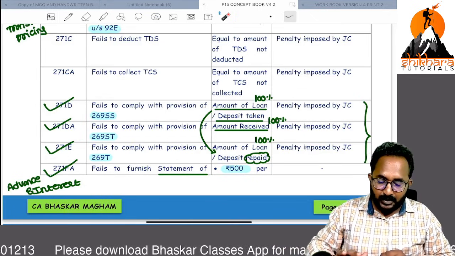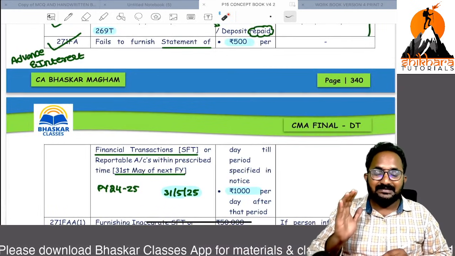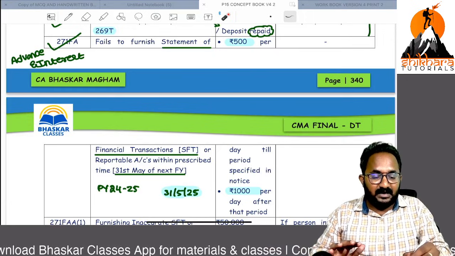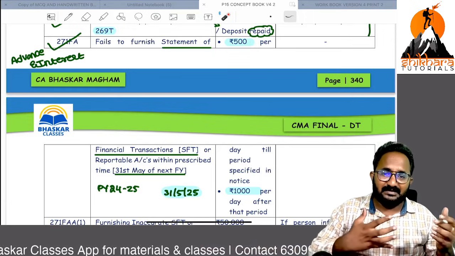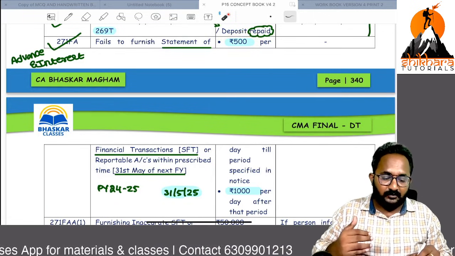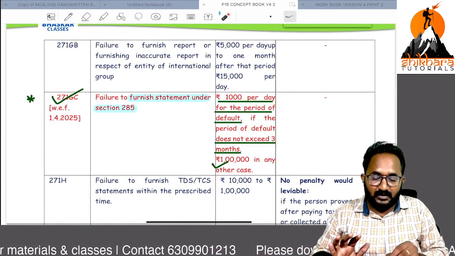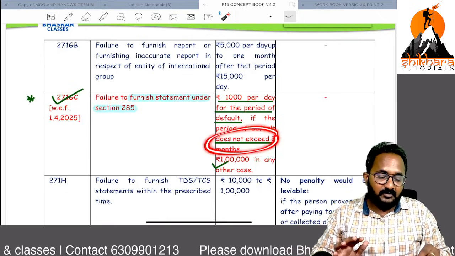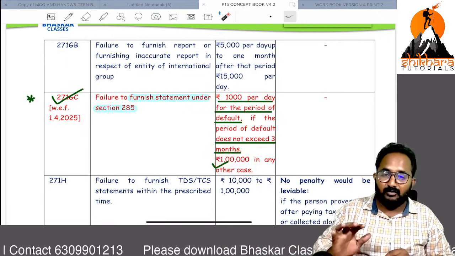271FA: if you fail to submit the statement of financial transaction within the date, every day the default continues, 500. That means within 30 or 40 days they can ask you to furnish the statement of financial transaction, up to that 500. After that, every day 1000 rupees. Next, 271GC: if you have not submitted the statement under section 285, if the period of default does not exceed 3 months, every day 1000 rupees. After that, 1 lakh.